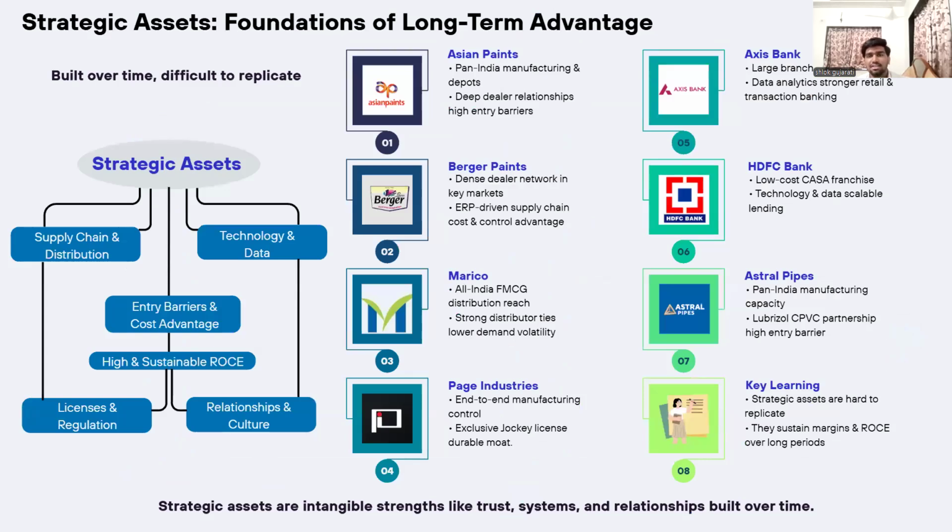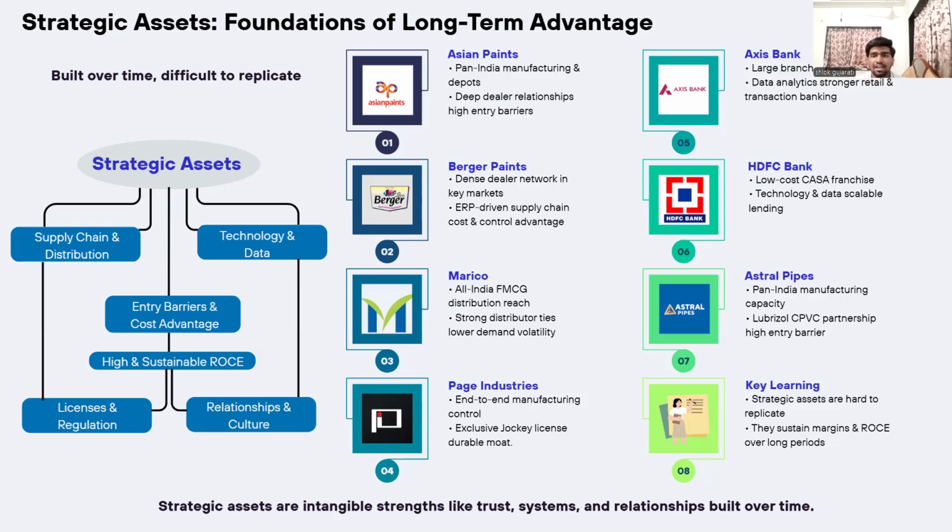Strategic assets. These assets are not only factories or machines. These include things like a strong distribution network, long-term dealer relationships, exclusive licenses, technology, and even more. For example, Asian Paints and Berger Paints have a deep dealer network built over many years, which gives them big advantages. Berger Paints has a centralized ERP supply chain, improving efficiency and dealer loyalty.